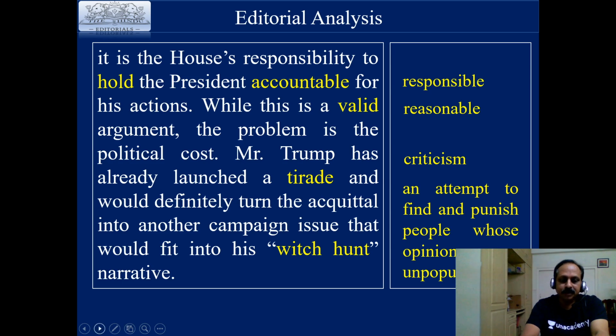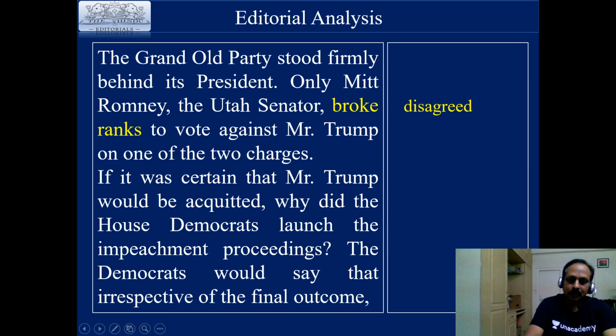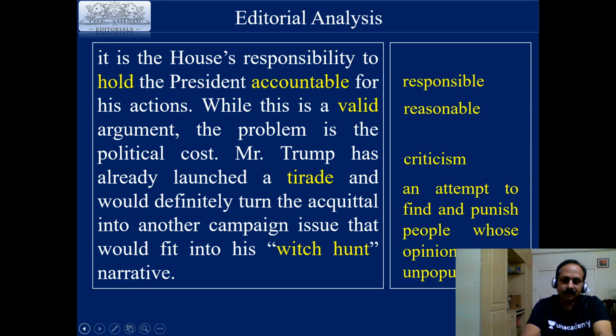So the reason behind it: though they knew he would be acquitted, why did the House of Democrats launch the impeachment proceedings? The Democrats would say that irrespective of the final outcome, that's a good expression you have to remember, it is the House's responsibility to hold the president accountable for his actions. While this is a valid argument, valid means reasonable argument, the problem is the political cost. Though it seems valid, it can be justified, there was a problem. What was the problem? A political problem.